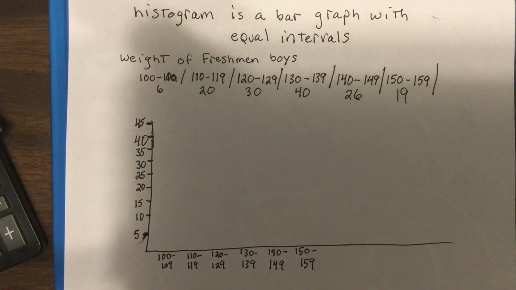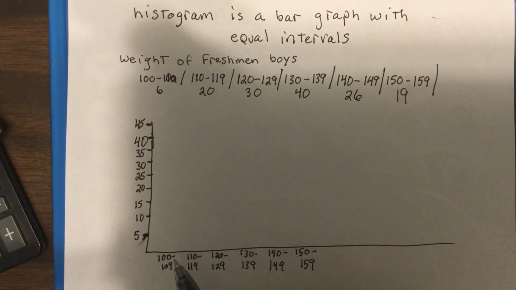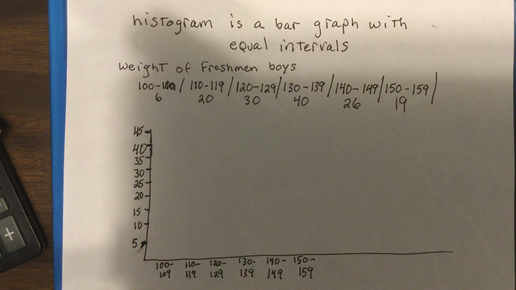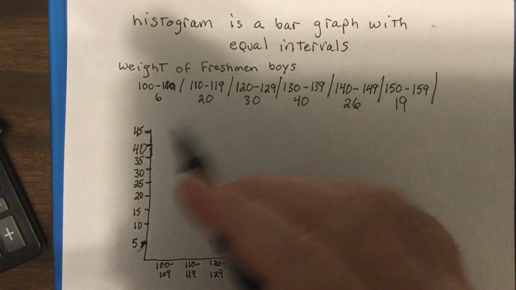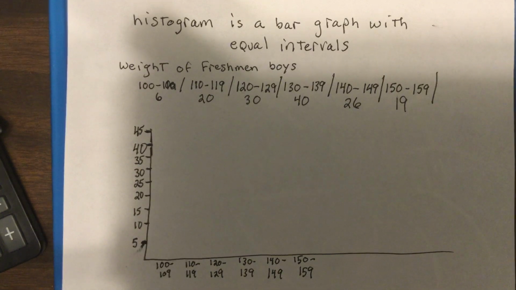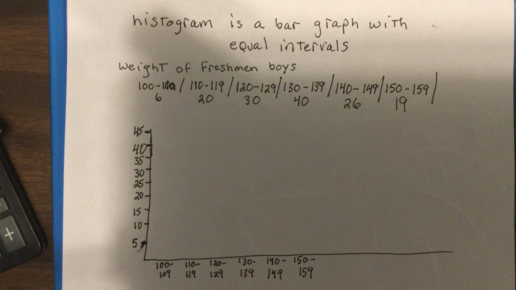Now let's say we do another study. We're going to do a histogram. That's a bar graph where we have the same interval, in this case 10 units each time at the bottom. And our study is the weight of freshmen. Now they used to do this with incoming freshmen at college. Now I'm talking about freshmen in high school, and I just made this up. I have no idea. But they would actually, boys and girls, look over the years, and studies show that you're maturing a lot younger.